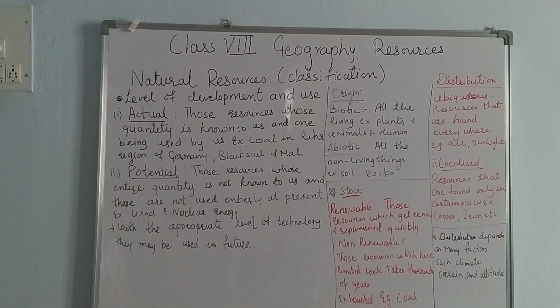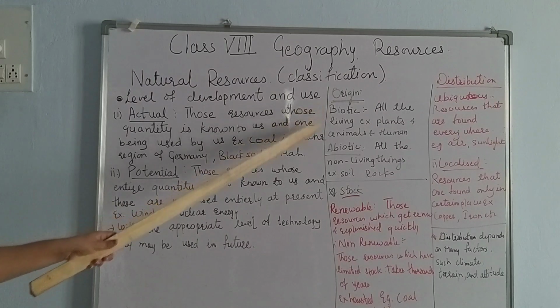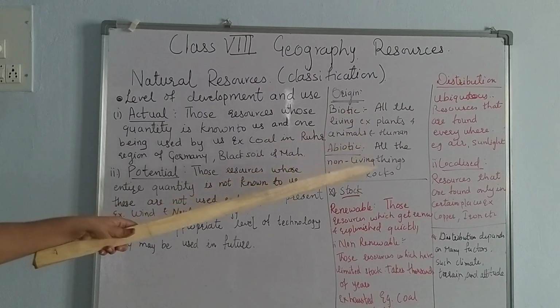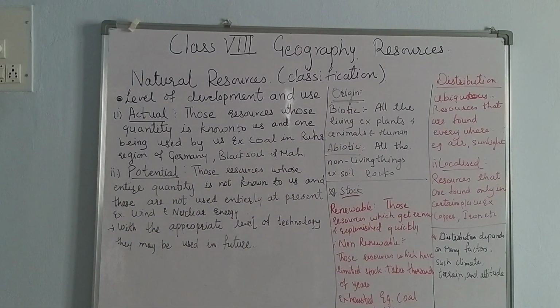So you can find natural resources also. This is about natural resources and classification. What we discussed: actual, potential, biotic, abiotic, renewable, non-renewable, distribution as ubiquitous and localized, and how this distribution depends on factors. These are natural factors, not in our hand, that are climate, terrain and altitude.